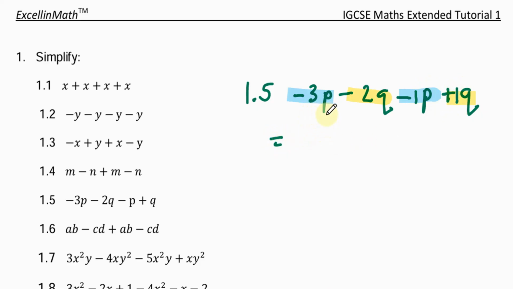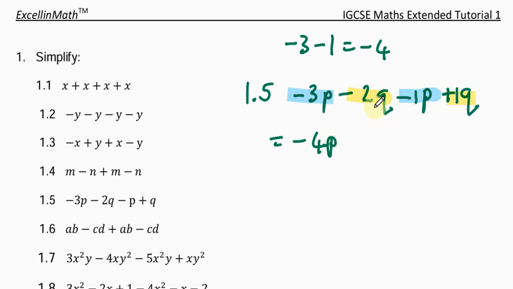Let's first work with the p's. We have negative 3p minus p, or minus 1p. So what is negative 3 minus 1? Of course it's negative 4. So negative 3p minus 1p will be negative 4p.